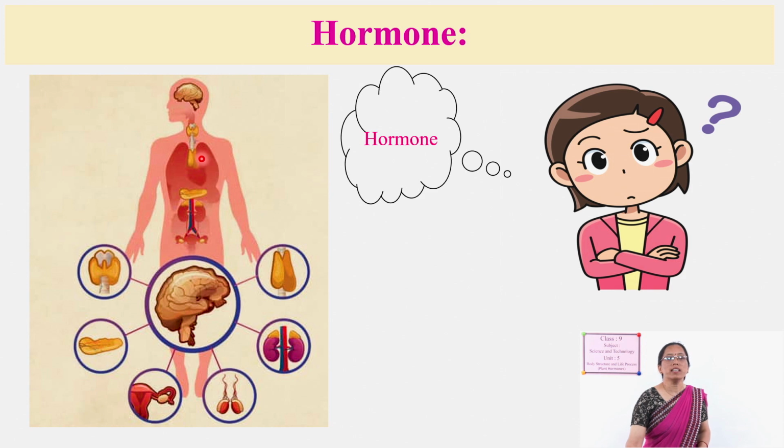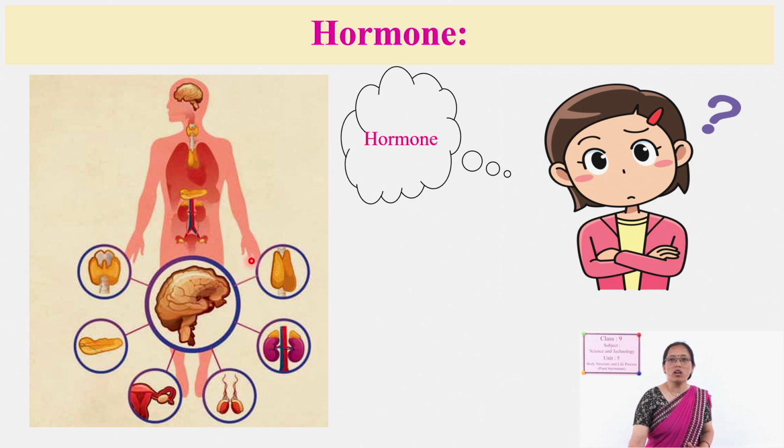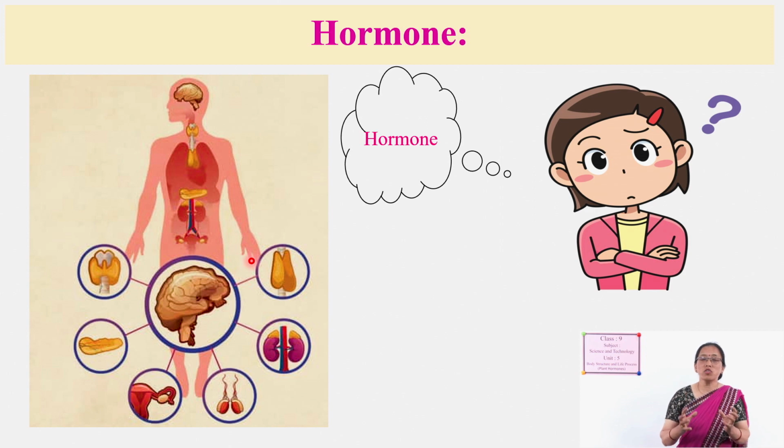Similarly, there is the thyroid gland which secretes thyroxine hormone, the parathyroid gland which secretes parathormone, the adrenal gland which secretes adrenaline hormone, and the gonads secrete different kinds of sex hormones. By the function of all these hormones combined, we become healthy, and all the life processes are also performed in a simple manner without disturbing any functions of our body.